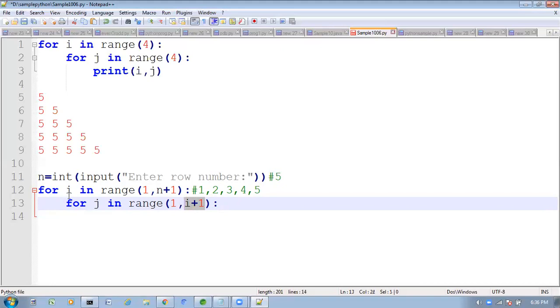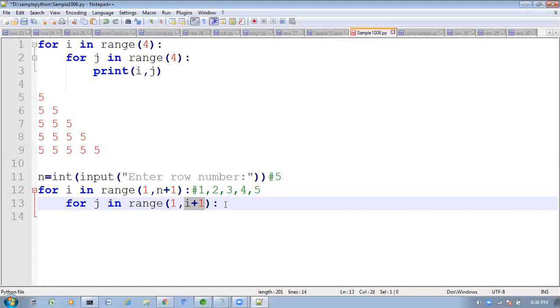Next time the i value is 3. Here 3 plus 1 means 4, and the end value n minus 1 means 4 minus 1, 3. So in the third row you want to get 1, 2, 3: 3 stars, like that. The first for loop will talk about the row number. The second for loop will talk about in that row how many times we want to take that digit.